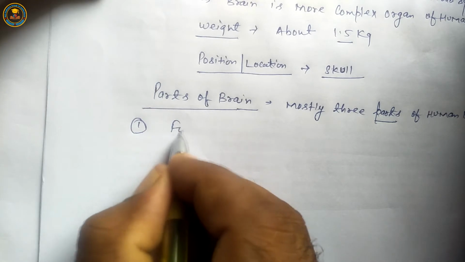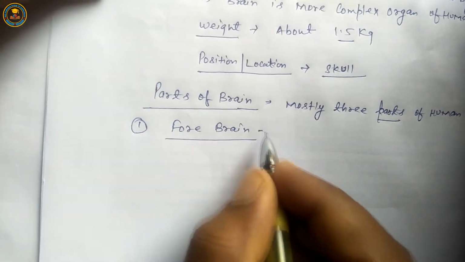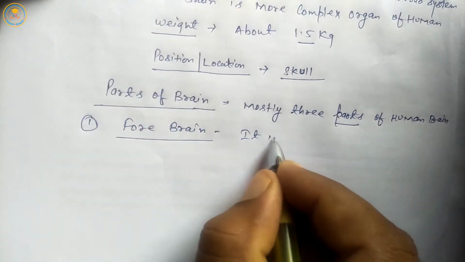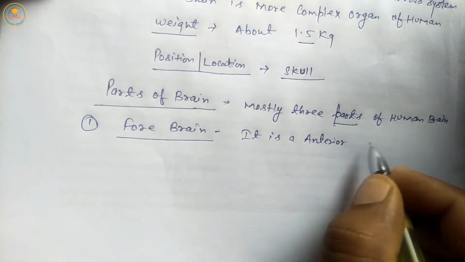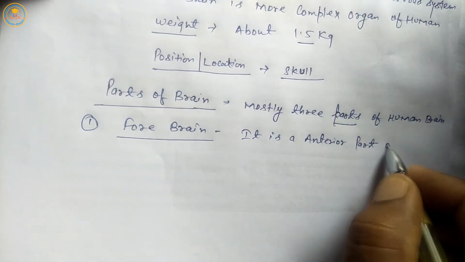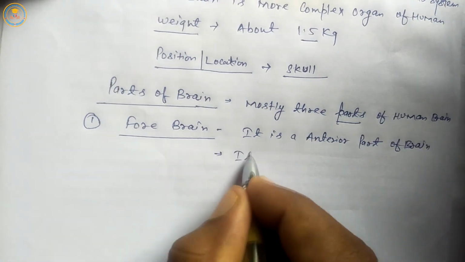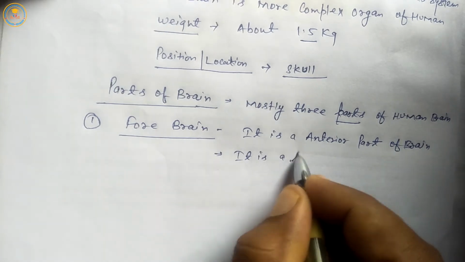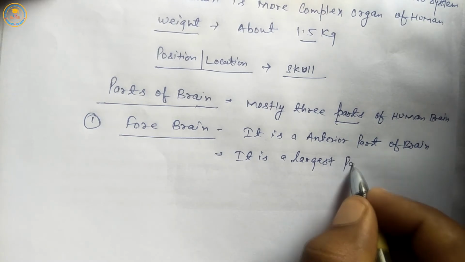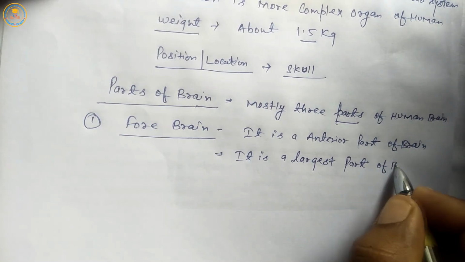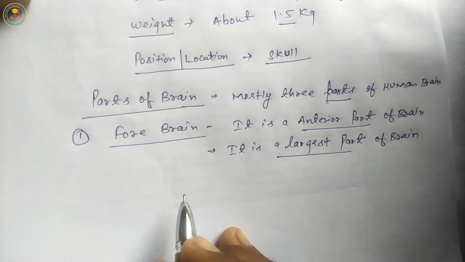First is forebrain. It is the anterior part of brain, the largest part of brain, and the second largest part.